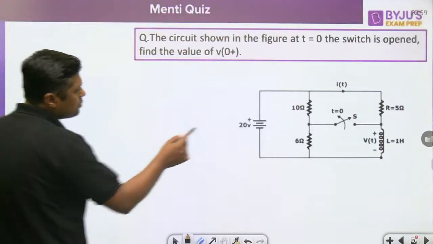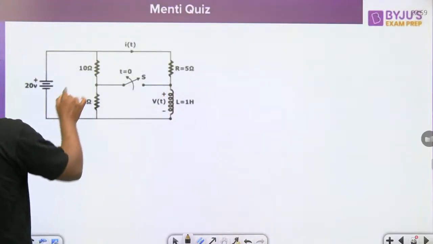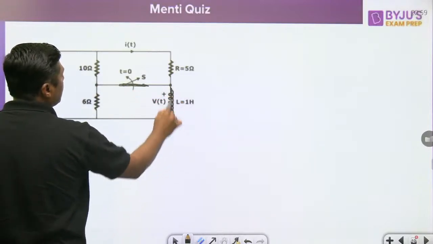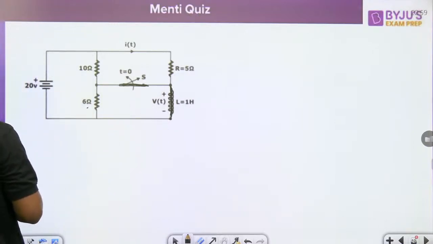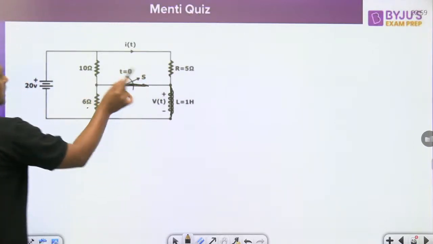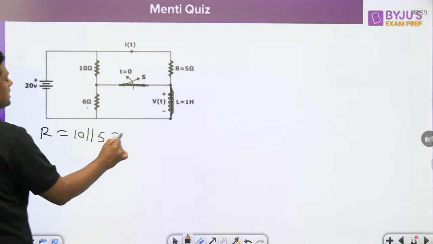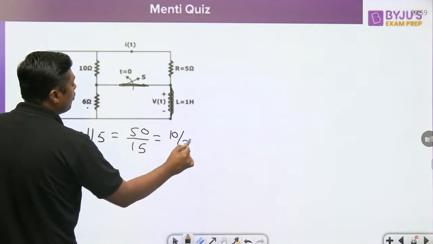Watch this question. Initially, the switch is closed. When the switch is closed, the inductor will act as a short circuit. When the inductor is short circuit, it will short the 6 ohm resistor. So 10 and 5 are in parallel. What is the R? 10 parallel with 5 is 50 divided by 15, that is 10 divided by 3 ohm.